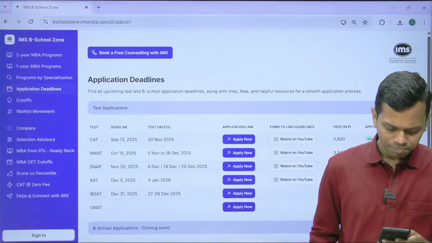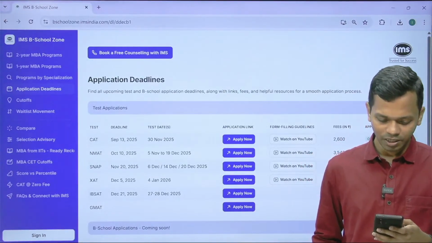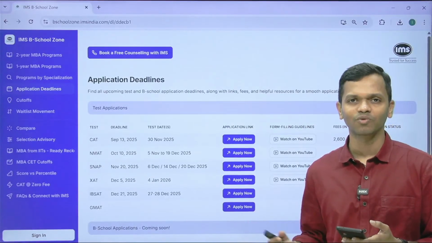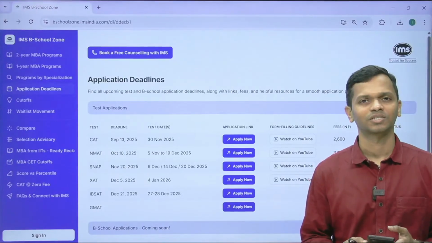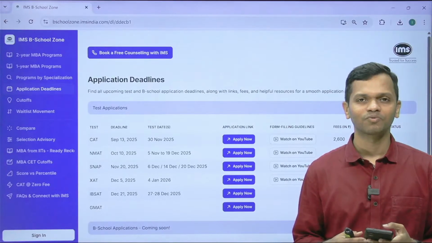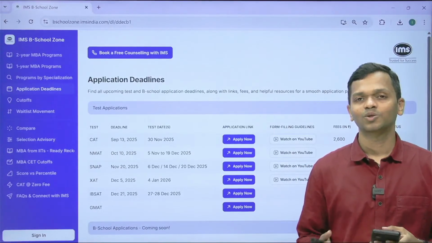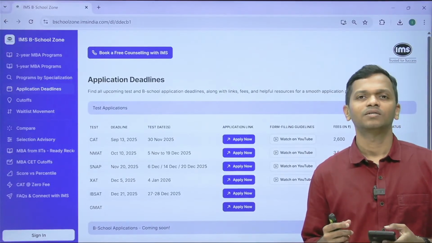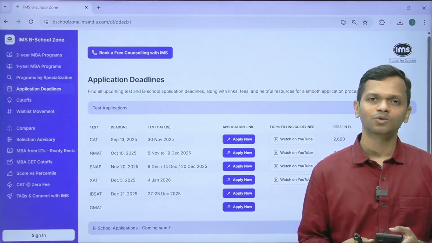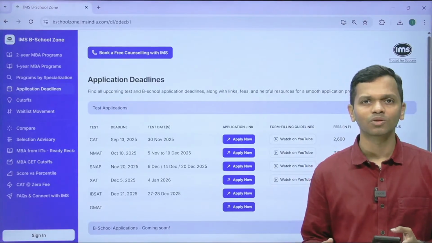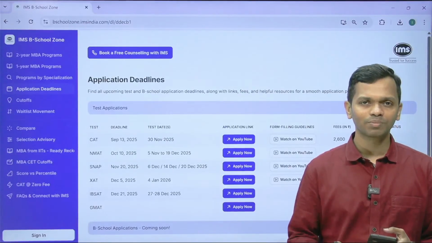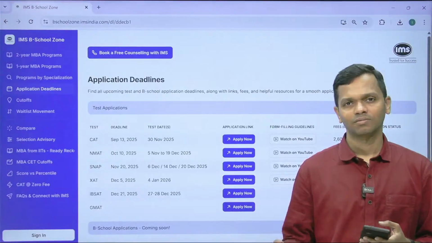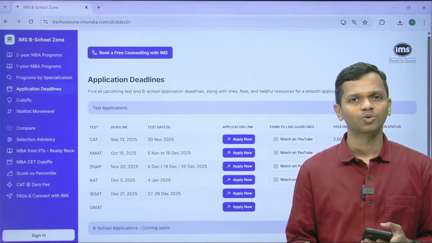Question from V7. Can we trust the CAT percentile predictor if you perform similarly on actual CAT? Okay, so as I had covered in one of the videos, there was a video uploaded yesterday on the channel regarding SimCAT to CAT performance analysis. We also have something called the CAT percentile predictor, right? And I briefly mentioned that. So when you look at My IMS and you take SimCATs, you also see a predicted CAT percentile, which is based on the past data of IMS students, how they performed on the SimCATs, and then how did they eventually perform on the CAT. So using the data, we have an algorithm that we use to predict the percentile.